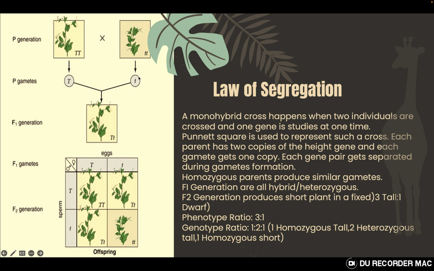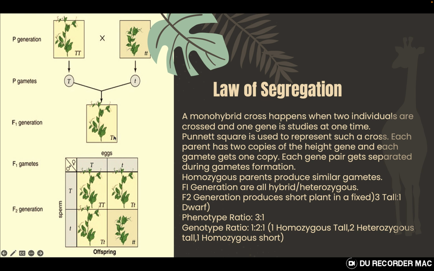When they combine, the child of these 2 plants will receive a member of the gene pair from each parent. So this is a heterozygous plant, apparently showing the character of one parent, because this capital T is so strong that it will not let the small or recessive character come to the surface.